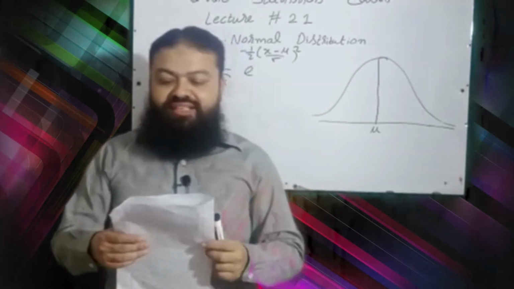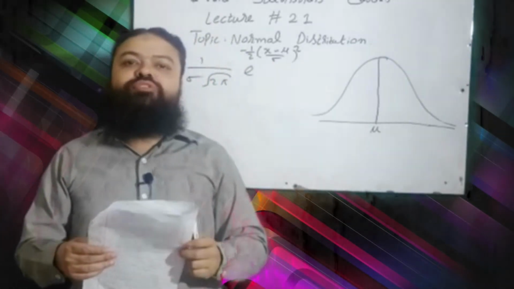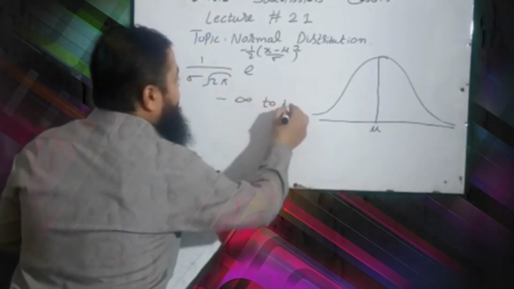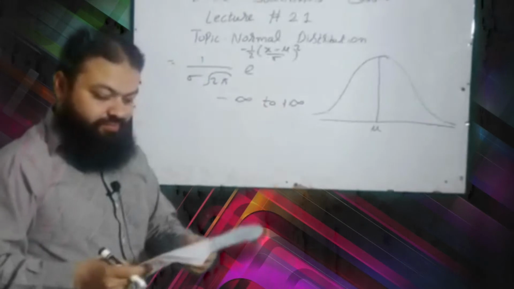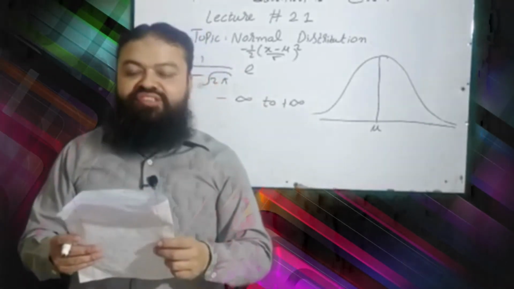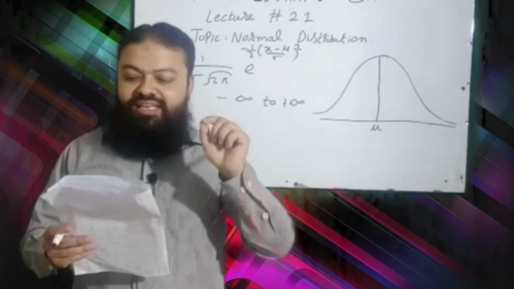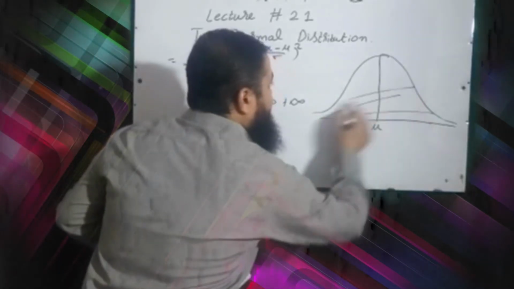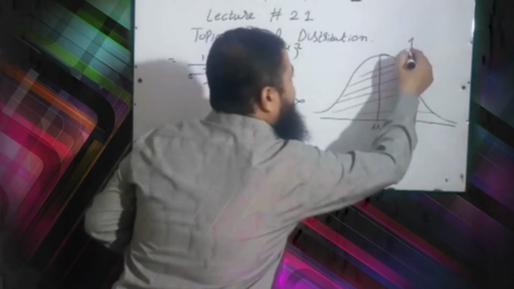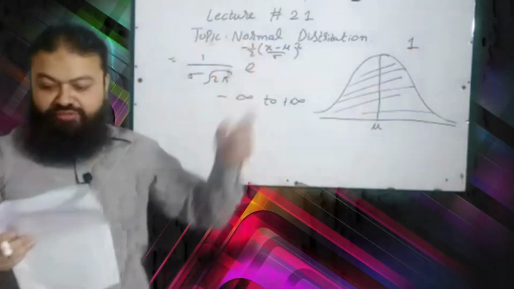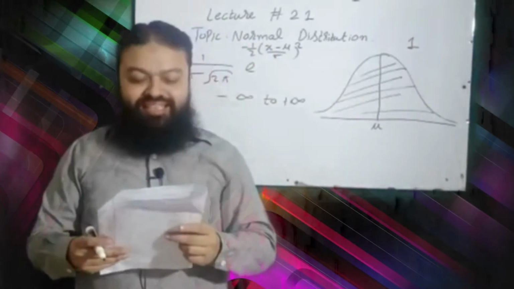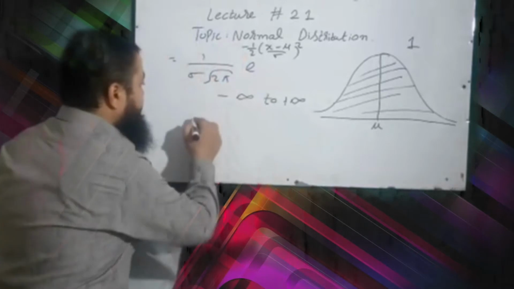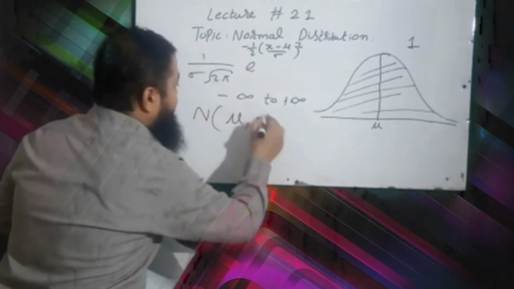Question number 6, the range of the normal distribution is minus infinity to plus infinity. Question number 7, the total area under the normal curve is always equal to 1, a very important one. Question number 8, normal distribution has parameters. It has two parameters. Its parameters are mean and variance.